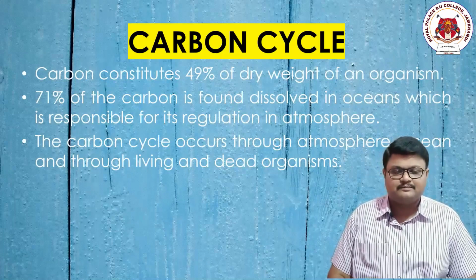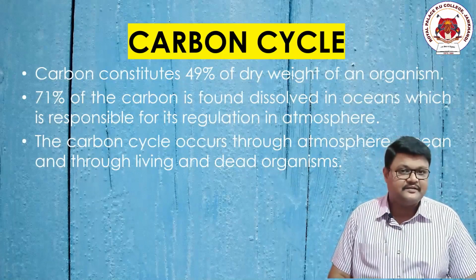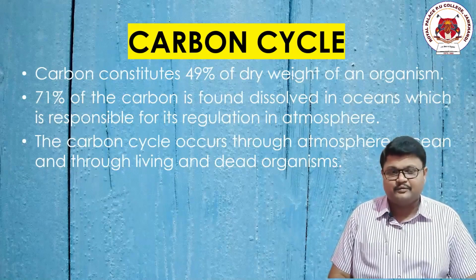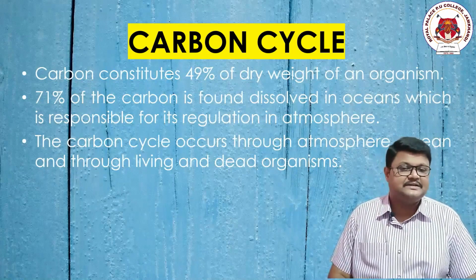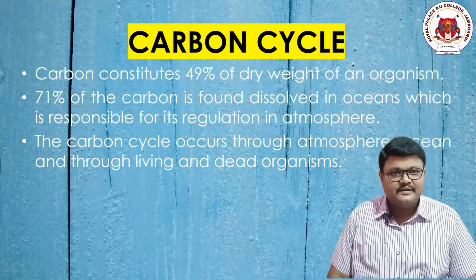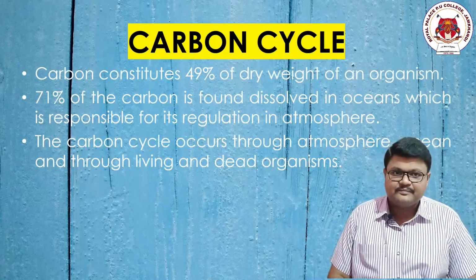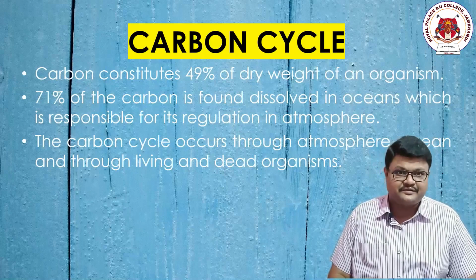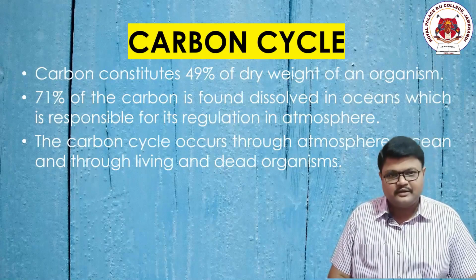And since we have the highest concentration of water on our earth, that is, 3/4 of our entire earth is filled with water, around 71% of the carbon is dissolved in the oceans, which is responsible for regulating this carbon into the atmosphere. I mentioned 2 points: 49% of carbon is present in our body and 71% of the carbon is dissolved in the oceans. And this carbon cycle has to move from one organism to another organism, right?